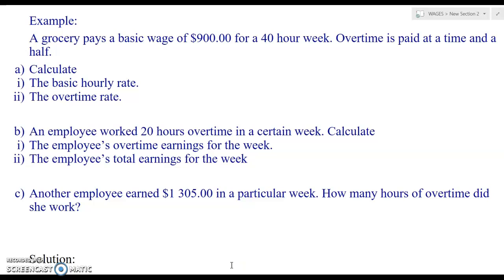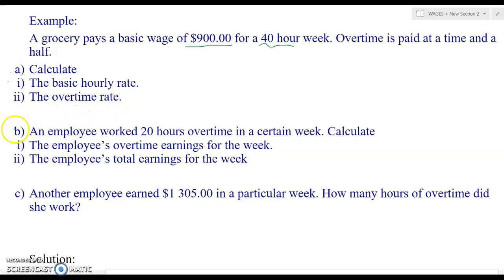So here we have a question. A grocery pays a basic wage of $900 for a 40-hour week. Overtime is paid at a time and a half. So part one, we want to calculate the basic hourly rate. So basically hourly rate, meaning they want to find out how much you're getting paid per hour. Part two, you want to find out the overtime rate.